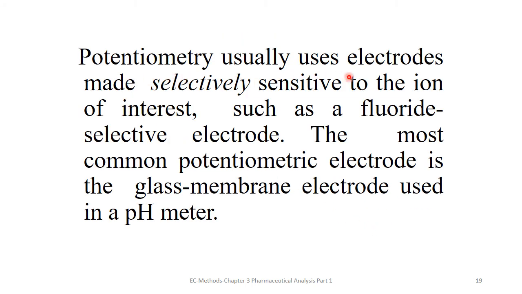Potentiometry usually uses electrodes made selectively sensitive to the ion of interest, such as a fluoride selective electrode. The most common potentiometric electrode is the glass membrane electrode used in the pH meter.